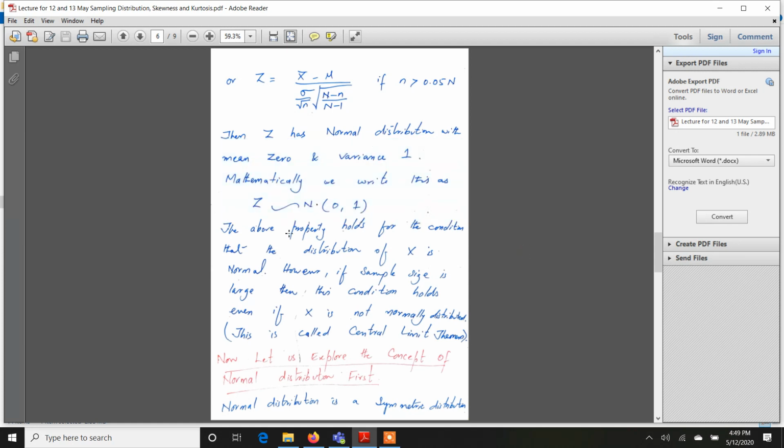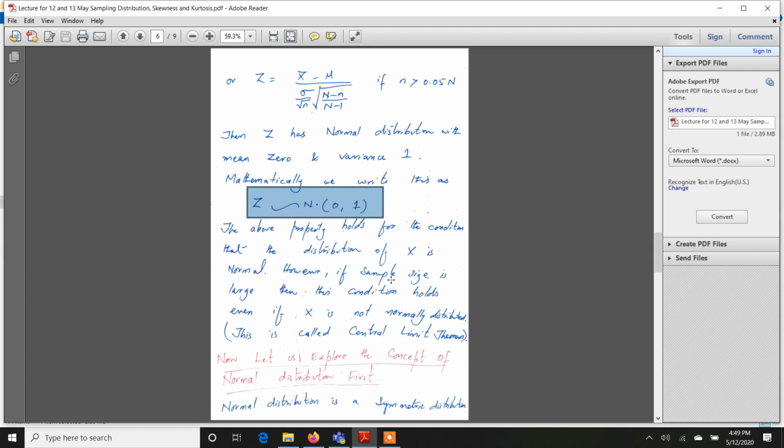Okay, so this property, the z-score being normal, holds if the actual distribution of X is normal. Now, what is a normal distribution? I'll help you revise that concept in the later part of this video. For now, what I'm saying is that if the actual distribution of the random variable is normal, then z-score follows normal with mean 0, variance 1.